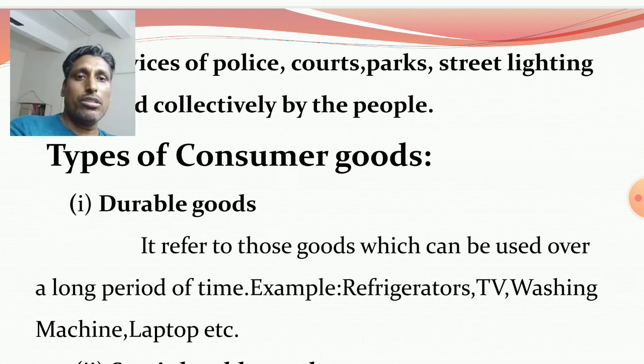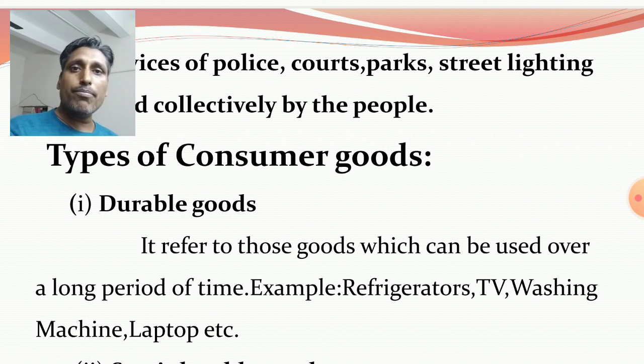Durable consumer goods refer to those goods which can be used over a long period of time. Example, household appliances like refrigerators, TV, washing machine, laptop, mobiles, air conditioner, fan, etc. They can be used for a considerable period of time. Basically, you consider household appliances.